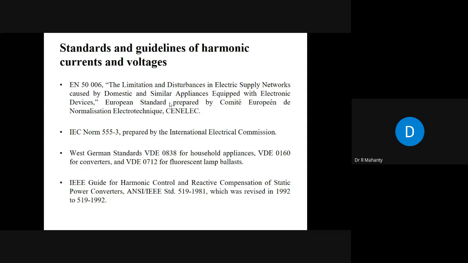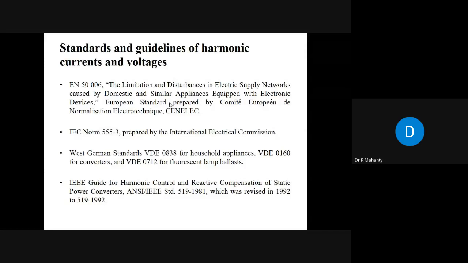Another standard is IEC norm 5553, which is another international standard. Then there is a West German standard, VDE 0838, for household appliances. Then there are IEEE guidelines for harmonic control and reactive power compensation of static converters, which were revised in 1992. This is very important, and this standard says that the voltage THD and current THD should be within a certain percentage.